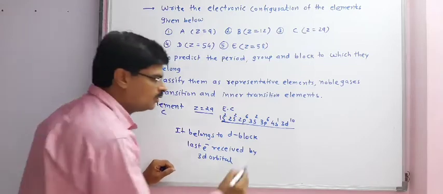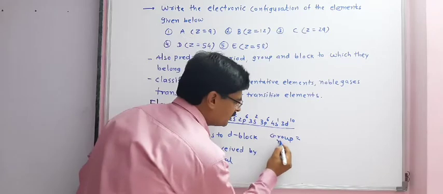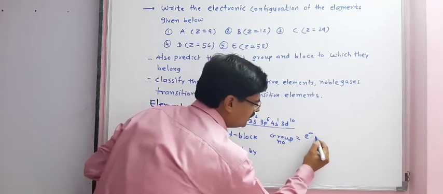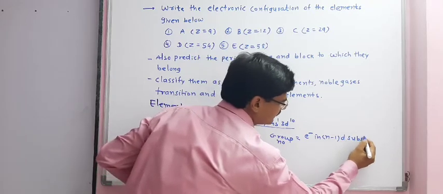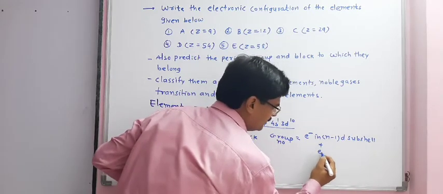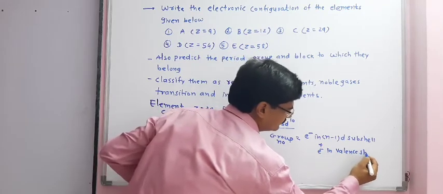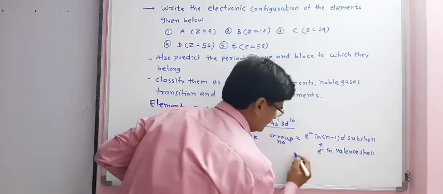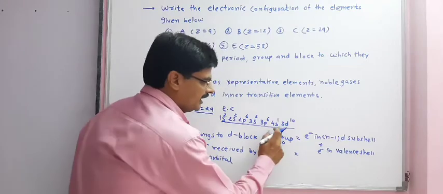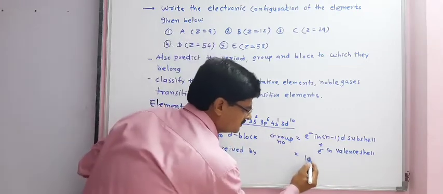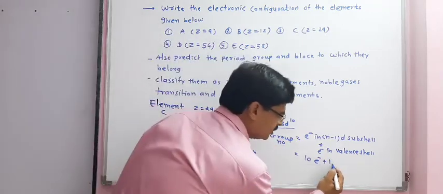Now, the group number is equal to the electrons in the (n-1)d subshell plus the electrons in the valence shell. Therefore, the (n-1)d subshell has 10 electrons plus the electron in the valence shell is equal to 1.